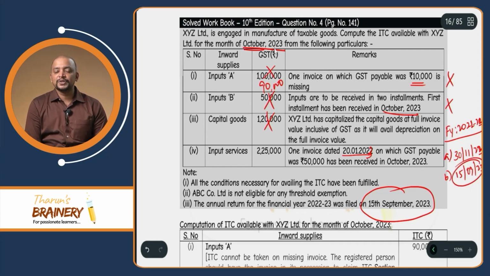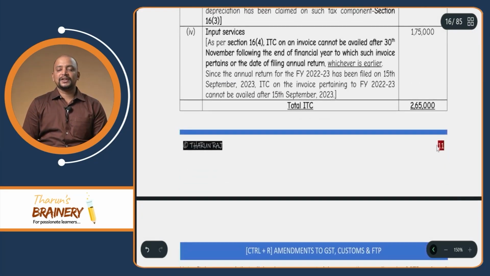But right now we are in which month? October 2023. So definitely we cannot avail ITC with respect to this 50,000. Then on how much amount can we take? 1,75,000 we can take. So therefore 90,000 plus 1,75,000, the ITC that we can avail is 2,65,000. This is the answer for this question.